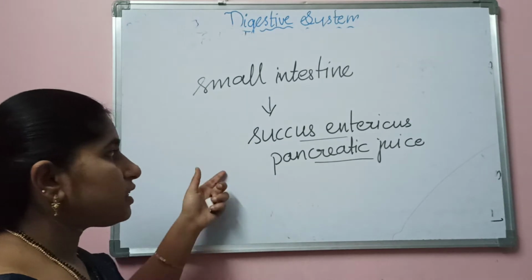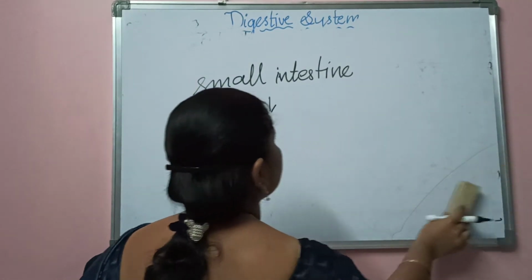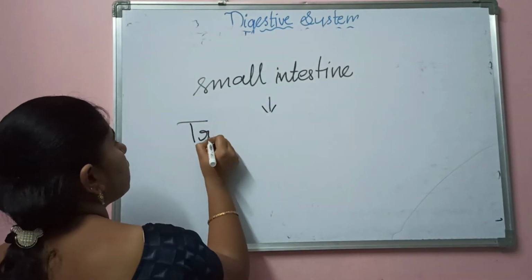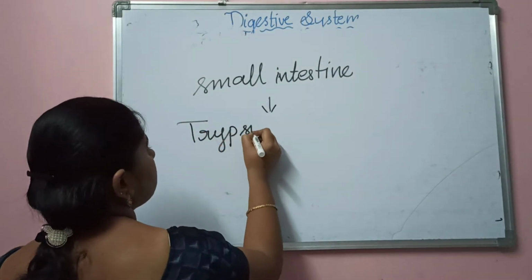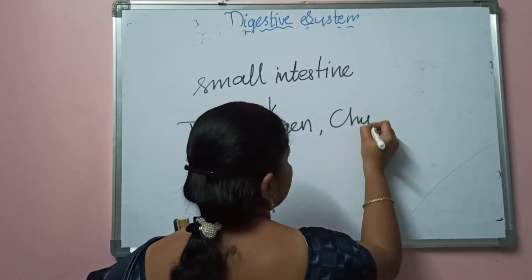Now this succus entericus will be acting upon the enzymes called trypsinogen. The next one is chymotrypsinogen.